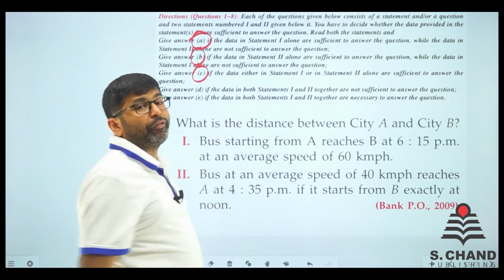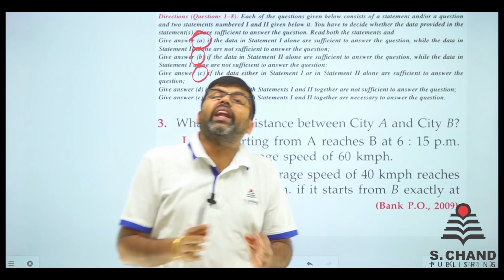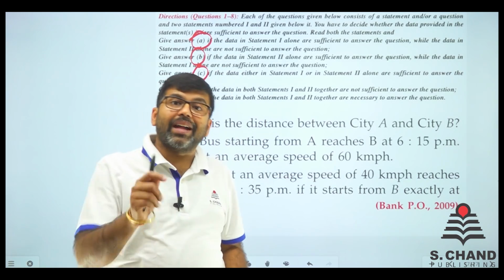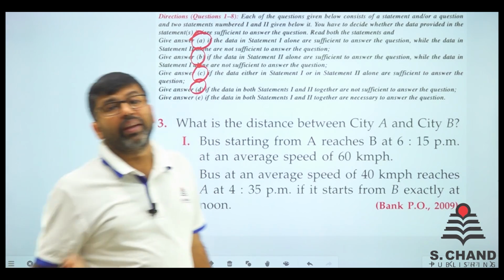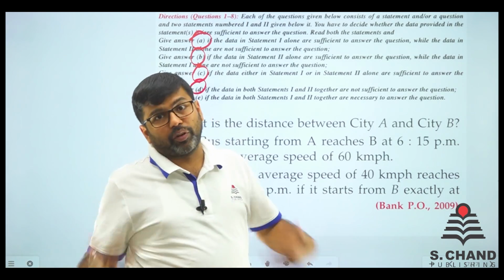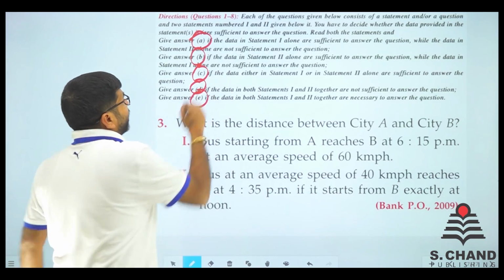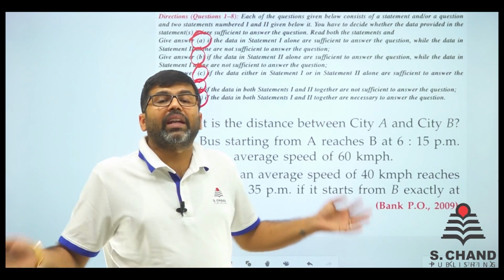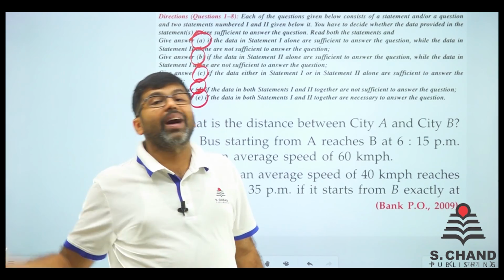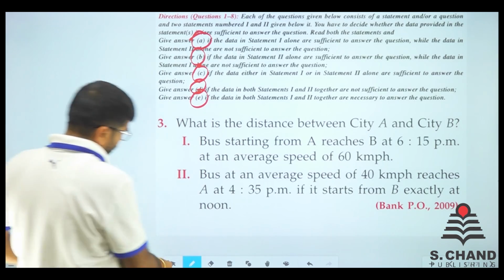C says if both the data are sufficient individually, first is sufficient and second is sufficient. D says both individually data are not sufficient for the answer. And 5th one is individually both the data are not sufficient, but when they are taken together, they are sufficient for the answer.